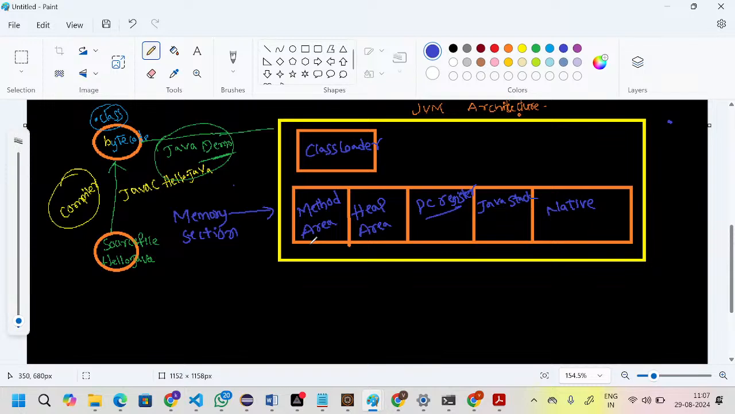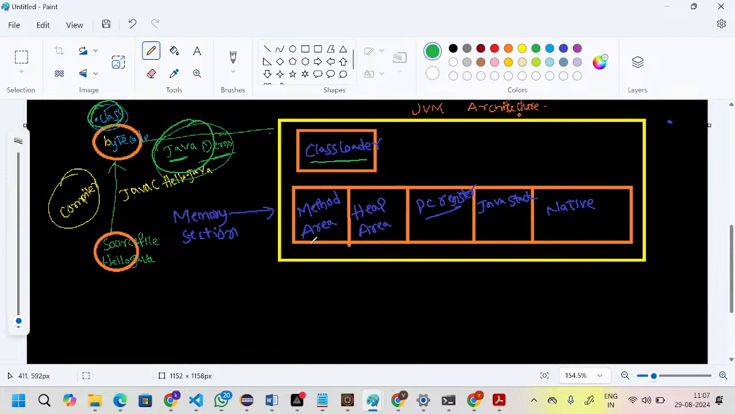Okay. So the purpose of each component is what will happen generally where we have the dot class files, right? Whenever you are giving the command java demo, then immediately the JVM will come into the picture, and internally it will have the component that is the class loader. The main purpose of the class loader is it will load dot class files into the JVM.